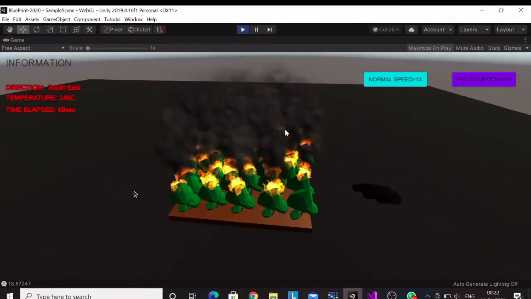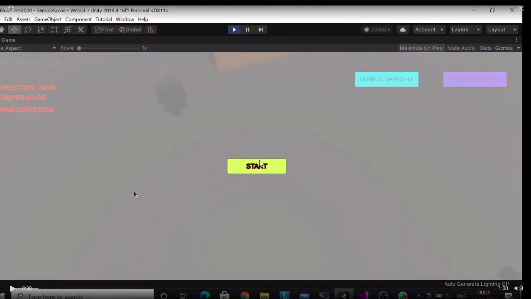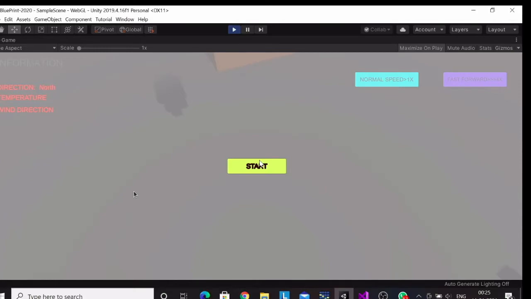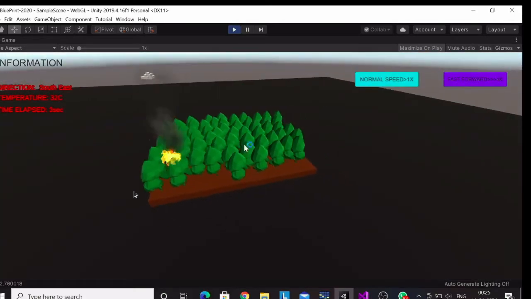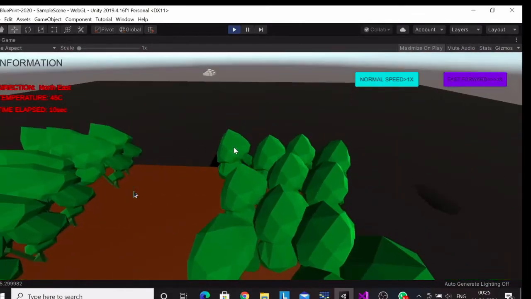This is what happens when you try to take reactive measures instead of proactive ones. So now let us see what will happen if we try to create a fire line in order to control the fire. As you can see, here the fire started. And we are cutting down trees so that the fire can be controlled in a very small area instead of spreading and burning the entire forest.